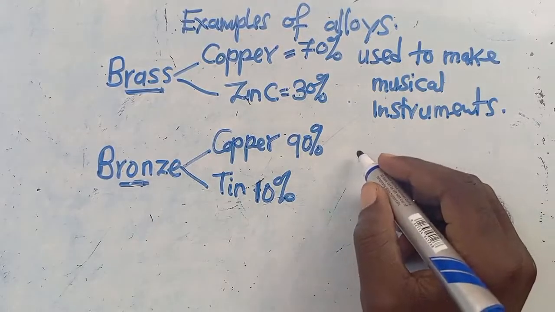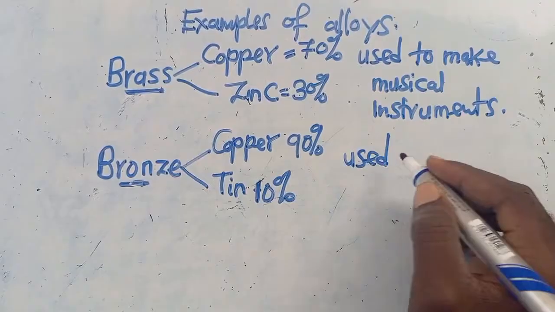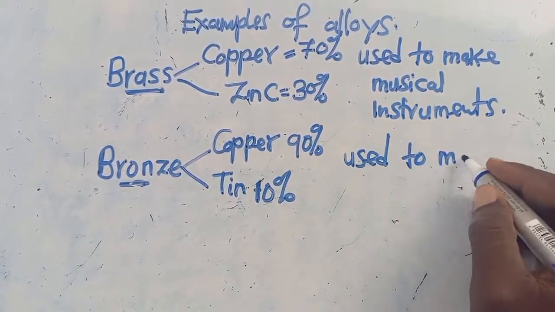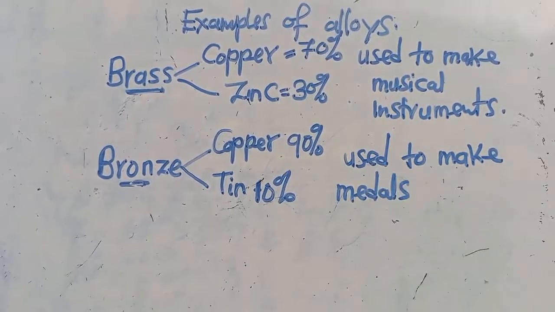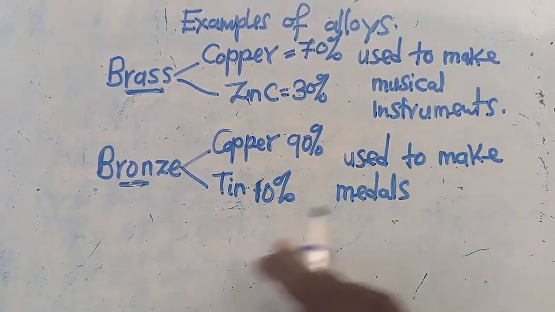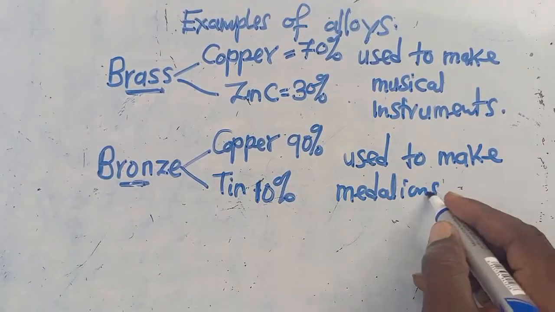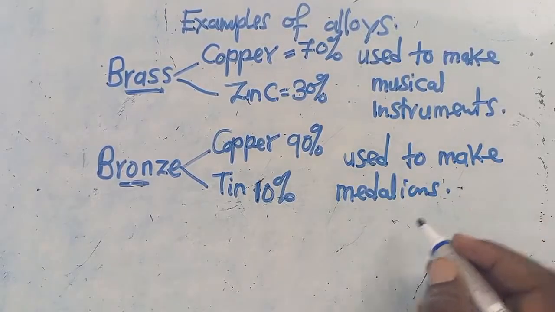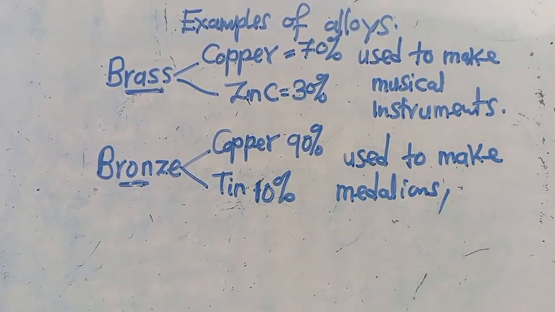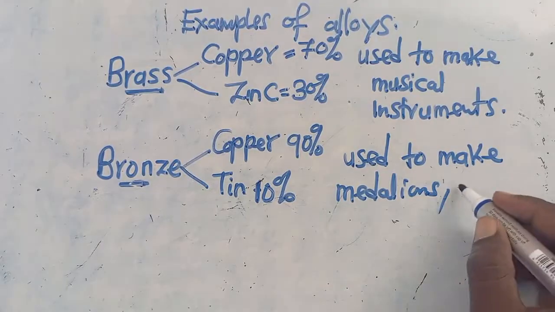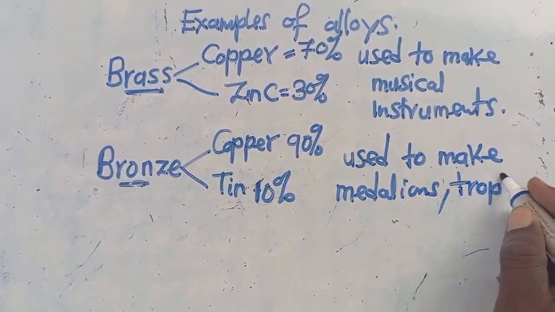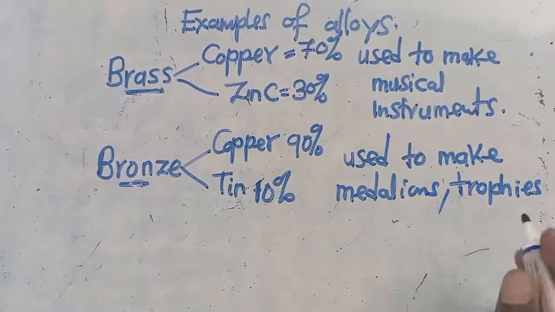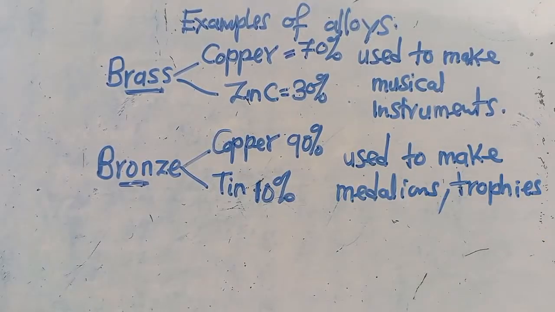I guess those of you that have gone for competitions, you discover that they are used to make those things, like a medal. I think you know this. So they are used to make what? Medals. I think you know those medals. So I'll say used to make medals like this. Then they are also used to make what? Aside from this, it can also be used to make a trophy. So I'll say trophies. So how do you write trophies? I'll say trophies like this. So it is also used to make what? Trophies. Something that is easy.